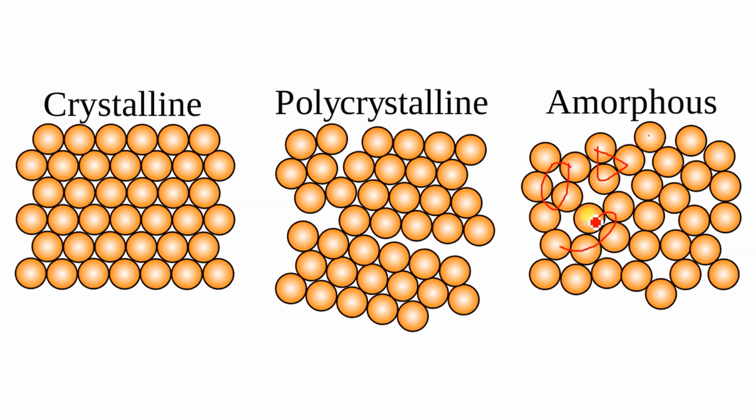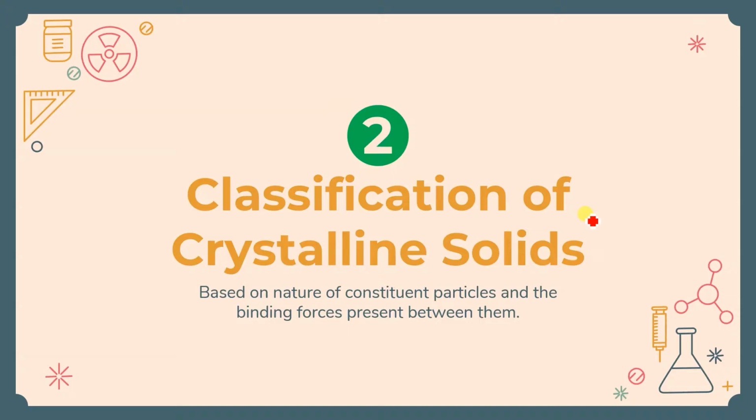Yes, here it is, you can see that in the rhombic form. Yes, isn't it like this? So these are the different types. Chalo. Now, classification of crystalline solids.